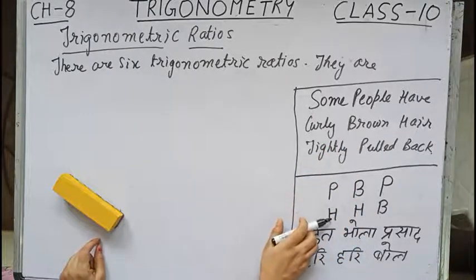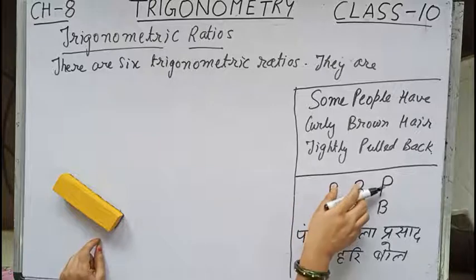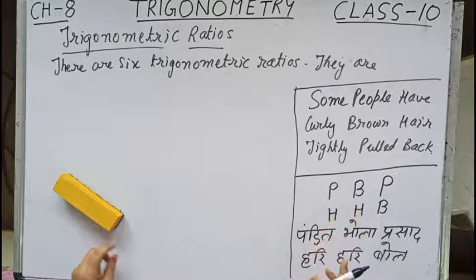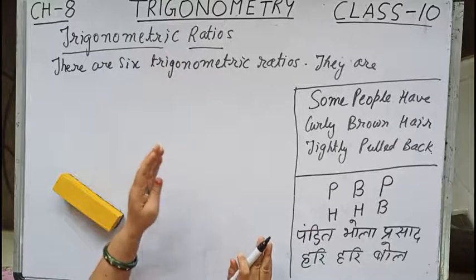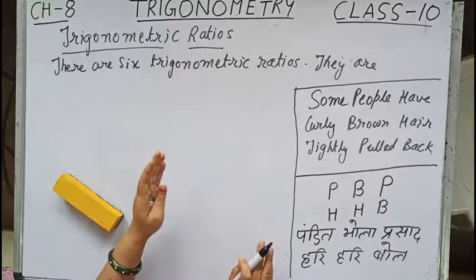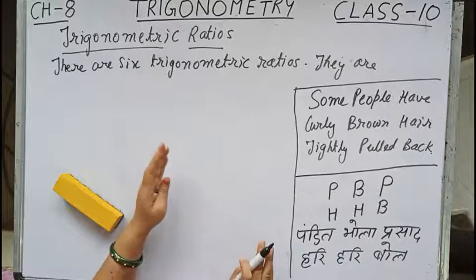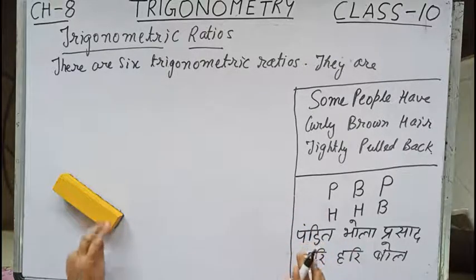The rest of the trigonometric ratios are the reverse: cosec is the reverse of sine, sec is the reverse of cos, and cot is the reverse of tan. So in this way you can remember it.